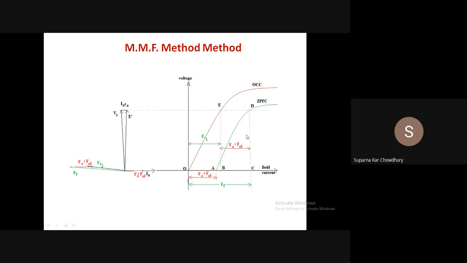It has shifted the characteristic. So, due to saturation, the actual value at this point is more than FA plus FAL. So from this method, the regulation we determine is always less than the actual value. So it is called optimistic.